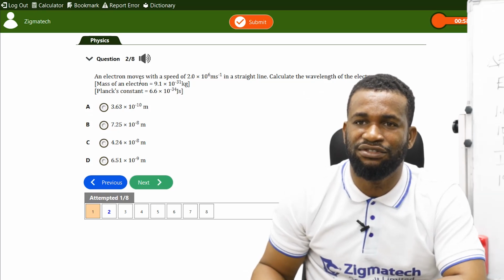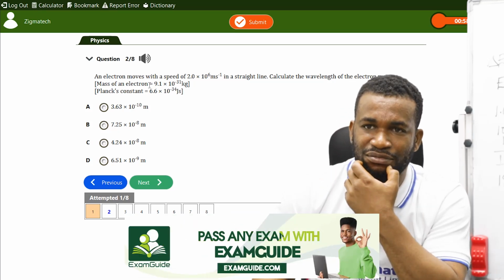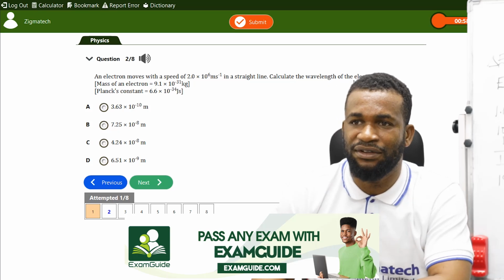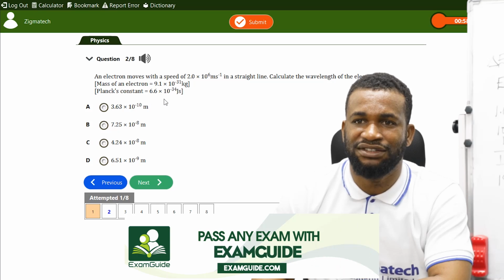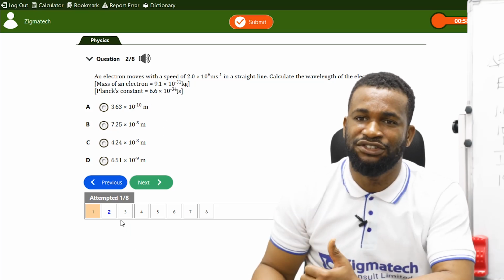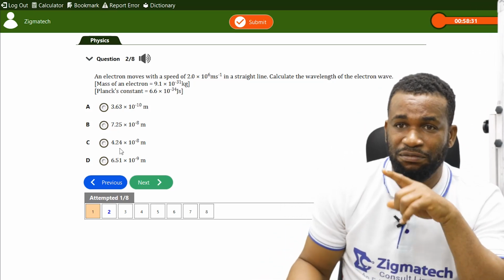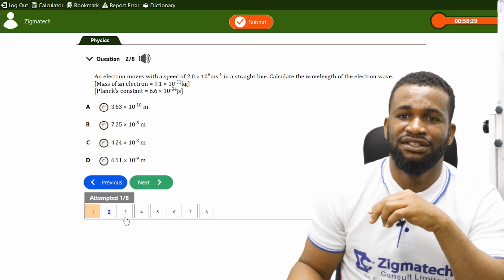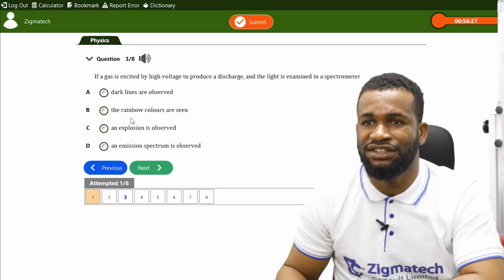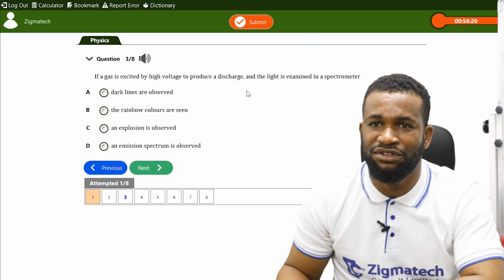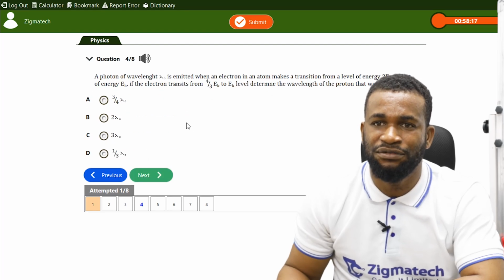Okay, we have this electron. An electron moves with a speed of this in a straight line. Calculate the wavelength of the electron wave of mass this and Planck's constant. There is going to be a second lesson on this, so I don't want us to jump into this one that has mass. We have to check this. It said if a gas is excited in a high voltage discharge and the light is examined in a spectrometer, dark lines are seen? No.